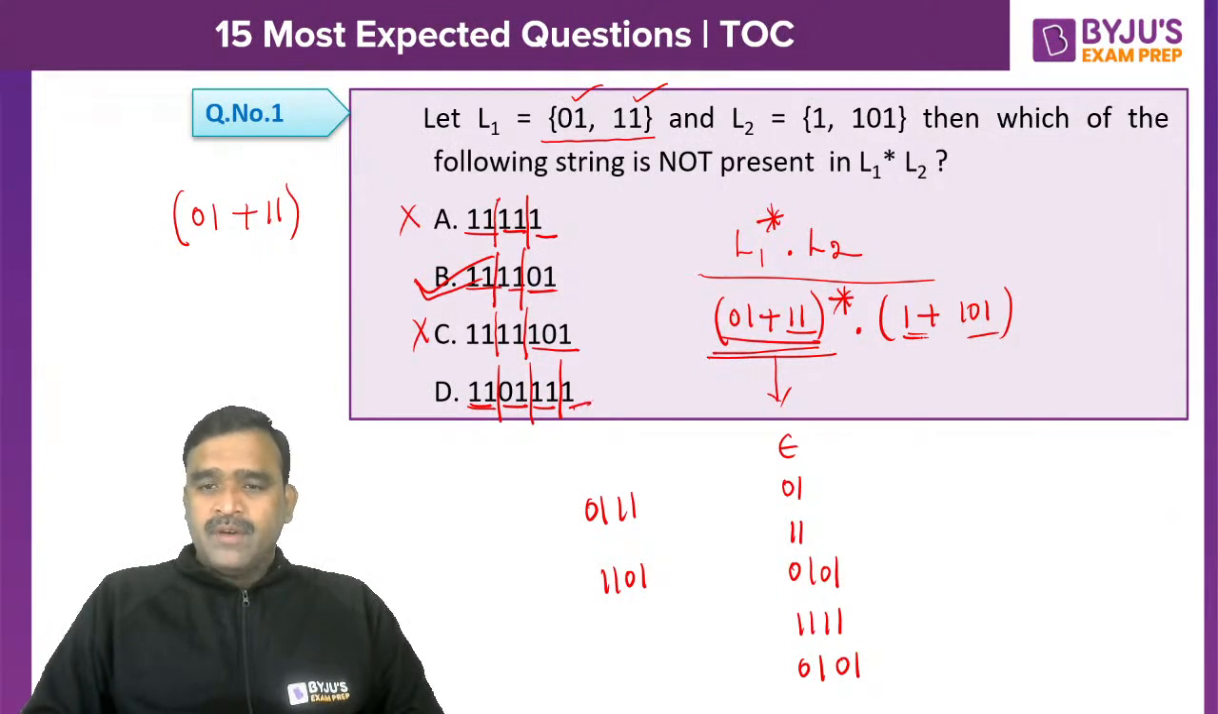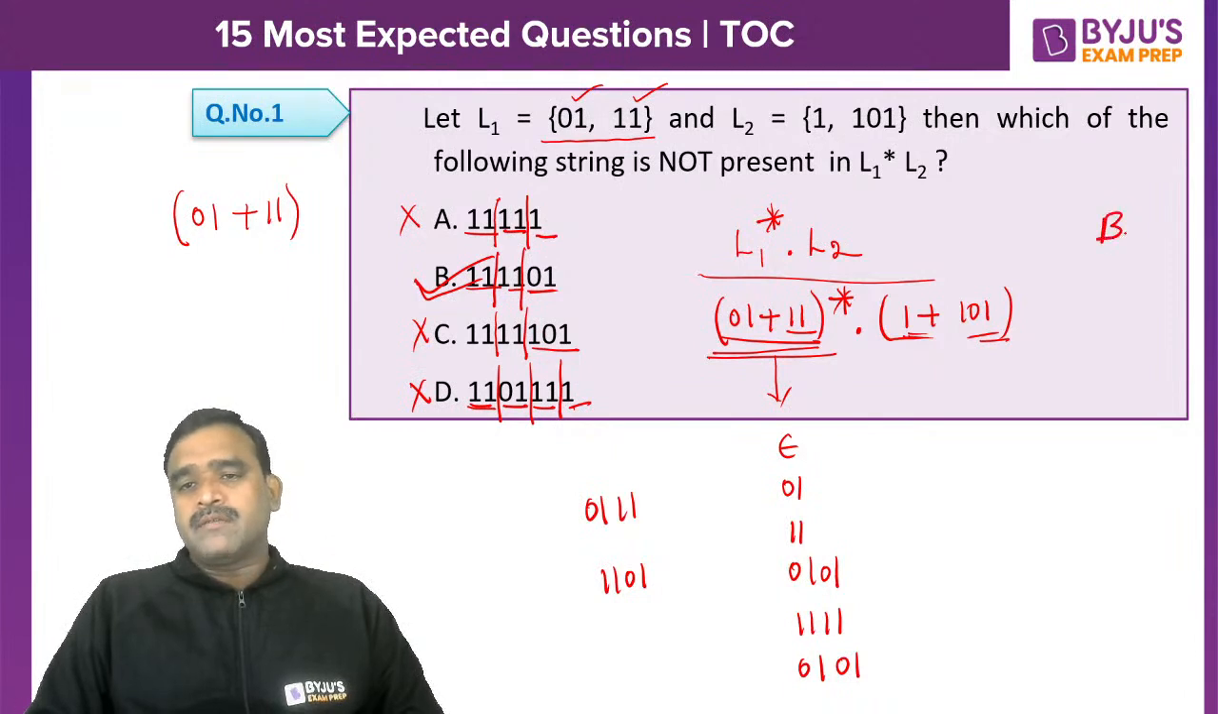And ending can be 1 from this part. So either 1 or 101 can come. So this is also present. So option B is the right option here for the question number 1.